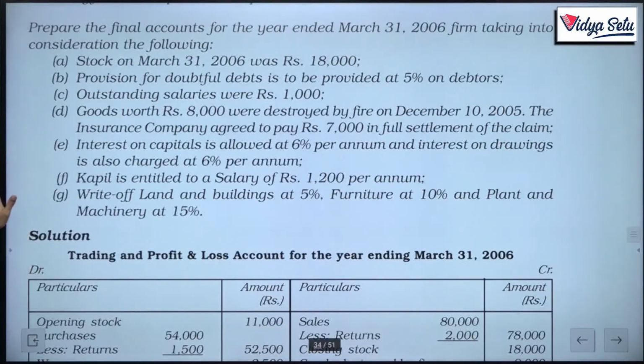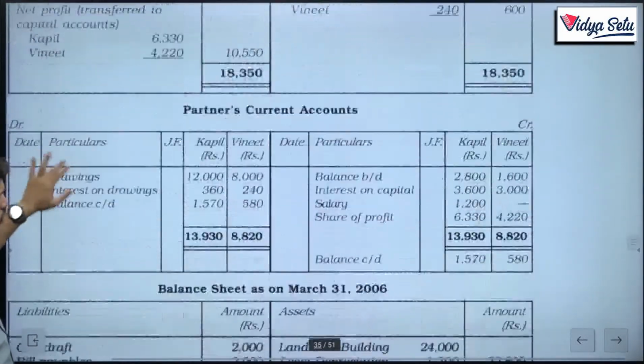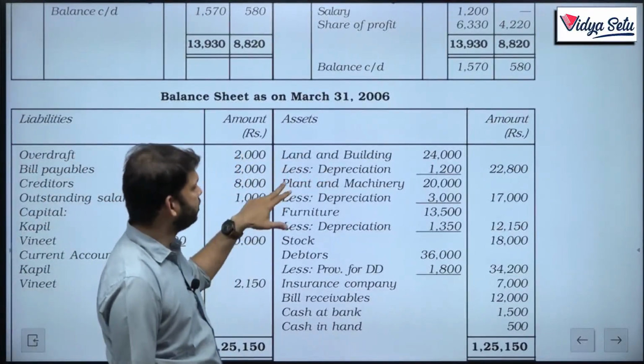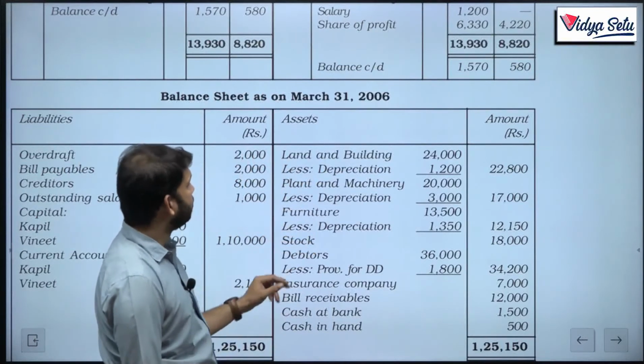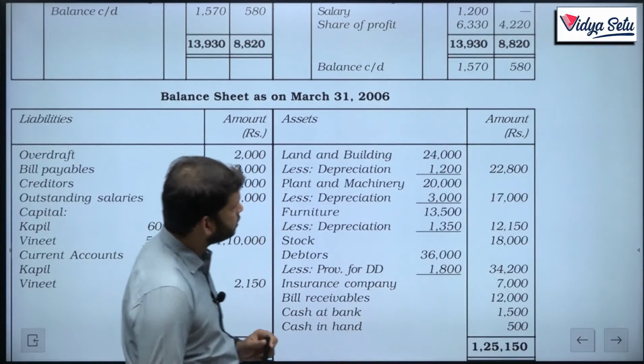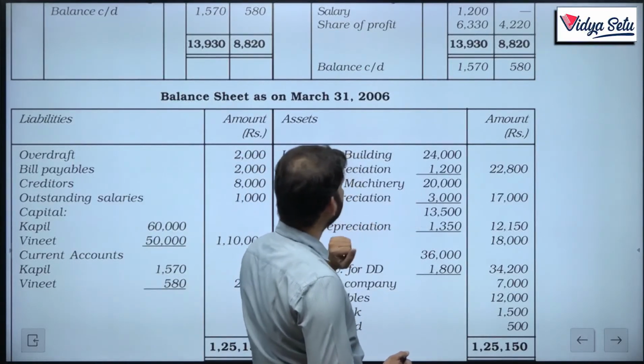Then just depreciation, I am sure you know this: land and building 5%, furniture 10%, plant and machinery 10%. So, in the balance sheet, land and building 5%, plant and machinery and furniture, this is 30,000 I guess.